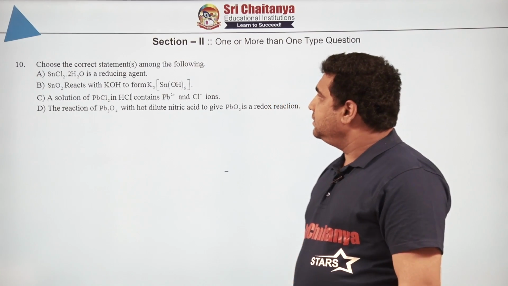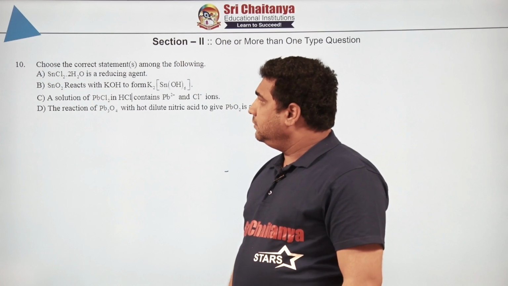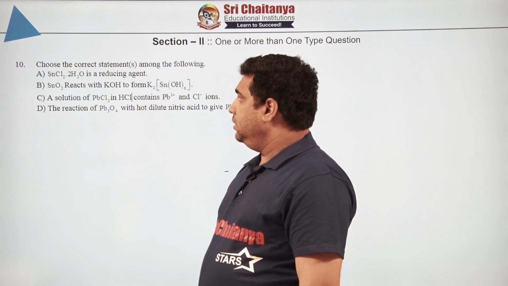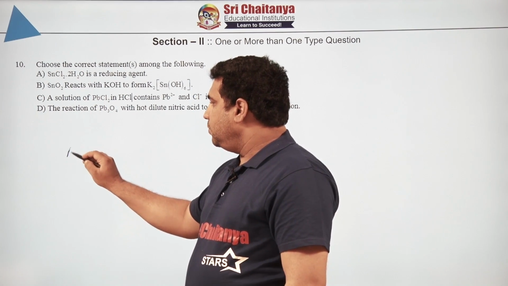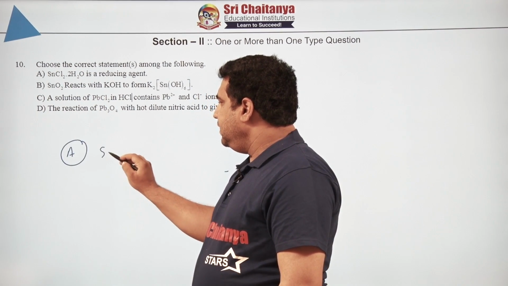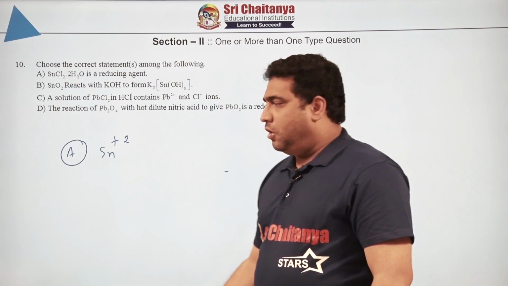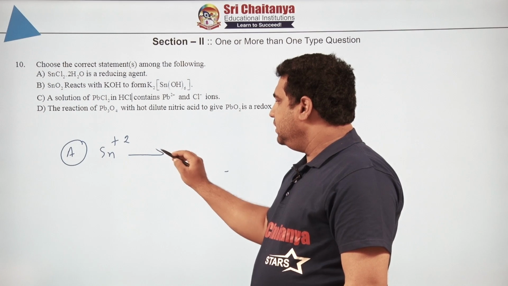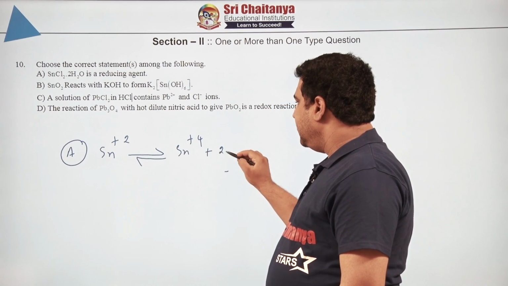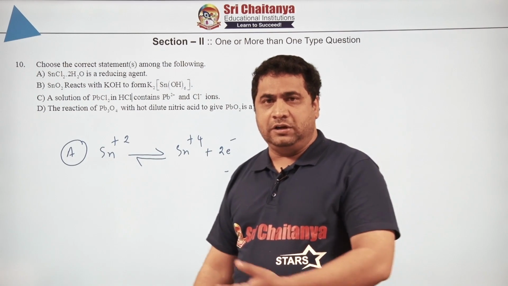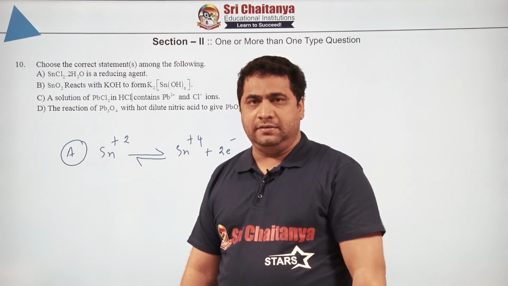Now let us move to our next question. Choose the correct statements among the following. Again from inorganic. SnCl2 plus SnCl2.2H2O is a reducing agent. It is very easy. In option A you can see tin is in which oxidation state? +2 oxidation state. Since it is in +2 oxidation state, it can get converted to Sn+4, and it can release 2 electrons, and these 2 electrons can be donated to any atom, ion or element, and it can act as reducing agent.